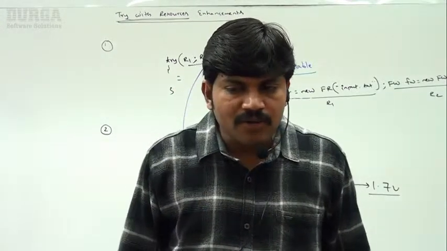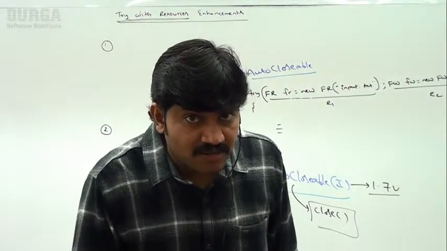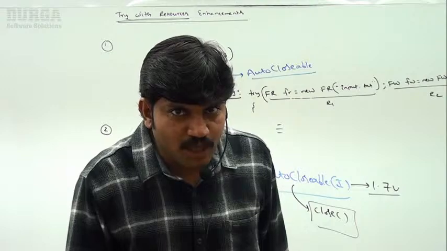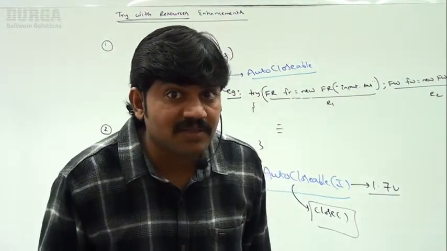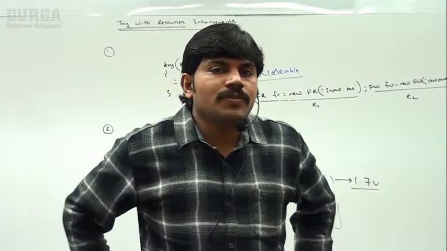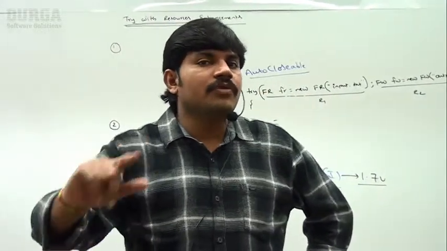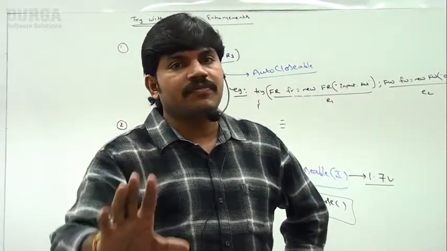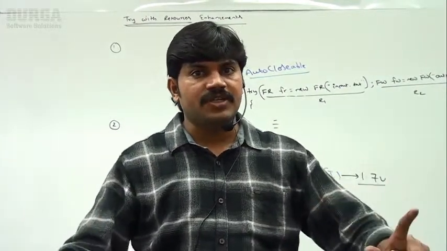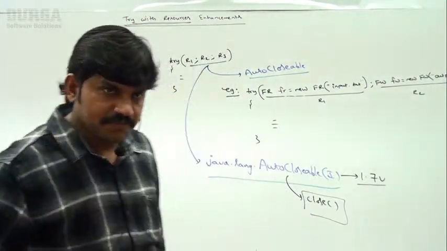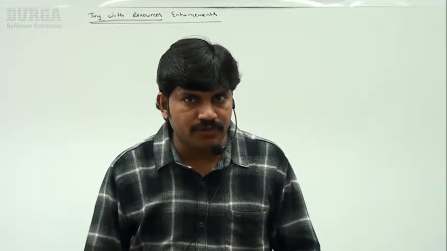Can you tell whether the AutoCloseable interface is a marker interface or not? No, because this interface contains one method. What is that method? The close method. In which version did the AutoCloseable interface come? Version 1.7. The try-with-resources concept came in which version? 1.7. Clear up to this? Now the first two conclusions related to try-with-resources are clear. Just two more conclusions are there.